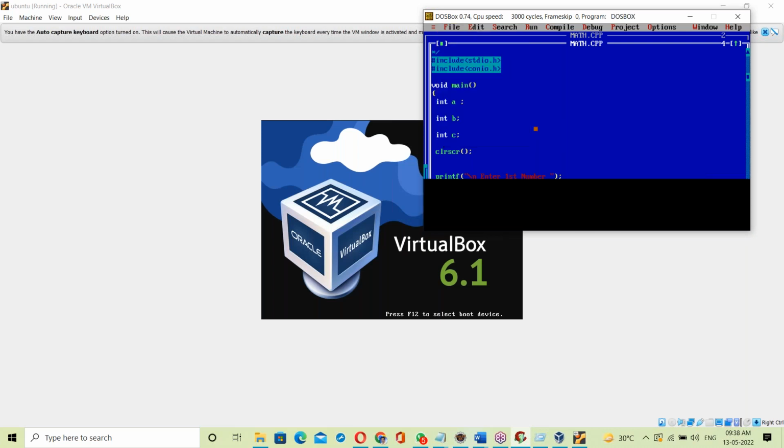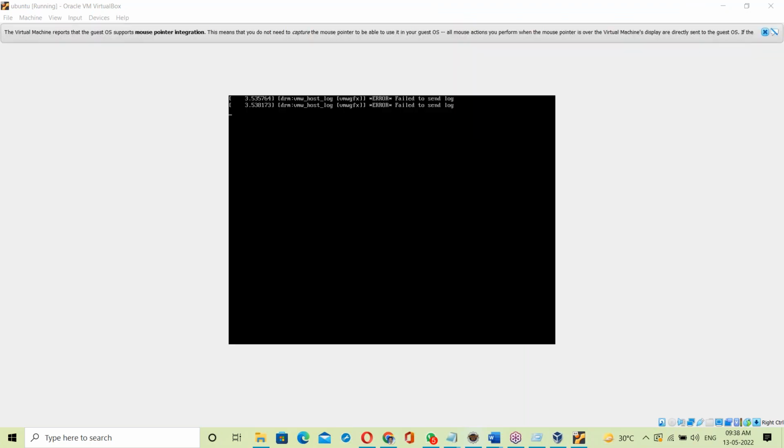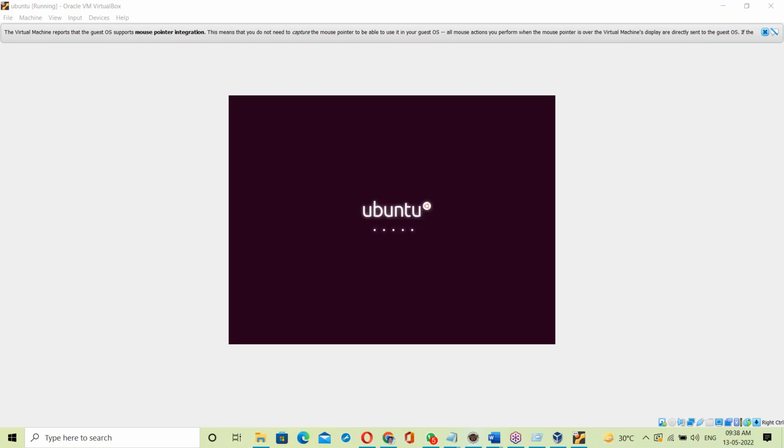Let us see the creation of the exe file on a Linux base. What does that exe file contain? Now we'll see it practically. I'll show it practically.